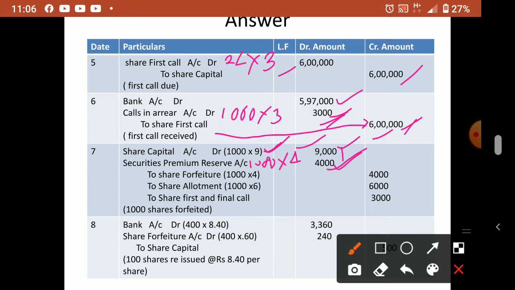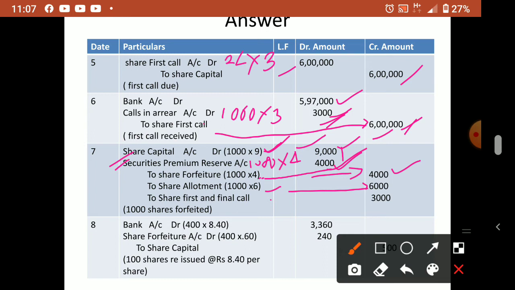Out of 13,000, how much is received, how much is not received, that only we are crediting. How much received? We know only one installment received, that is application. So what is received, where do we write? Share forfeiture account. What is received is share application, so we multiply with the share application money, 1000 into 4, 4000. Now what is not received is allotment and first call. So allotment is 1000 into 6, so 6000. Here you have to take it including premium, because premium is debited here. Premium not received, that's why we have to debit.